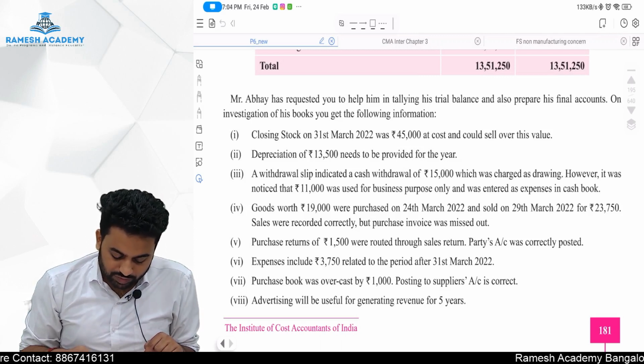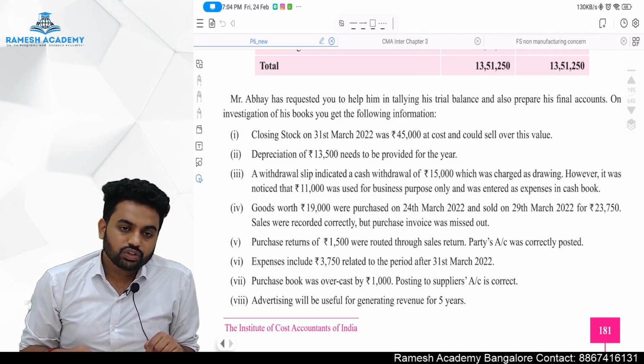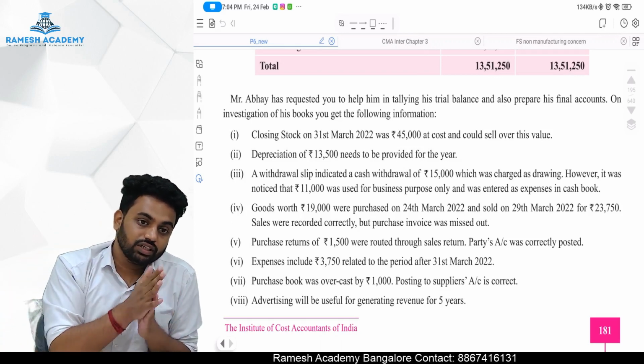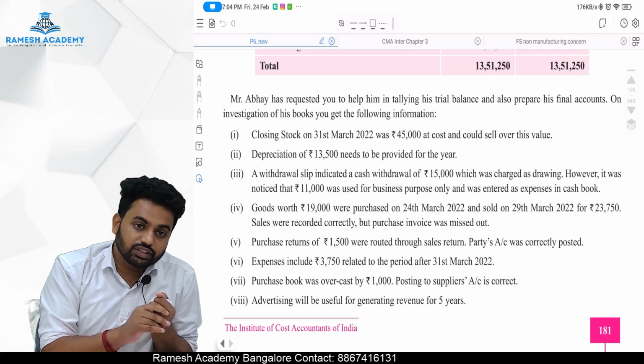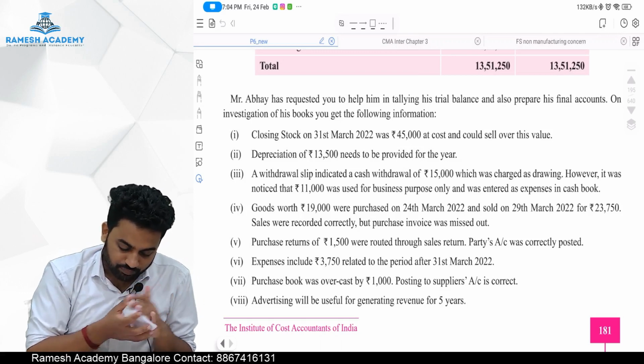Purchase return of 1,500 was routed through the sales return. The party's account was correctly posted. So the purchase return of 1,500 is reflected in the sales return it seems, but the party account is correctly getting posted. That's fine. So purchase return and sales return we have to rectify.